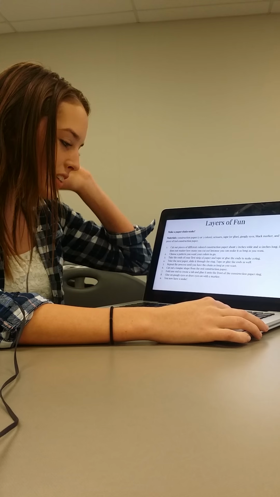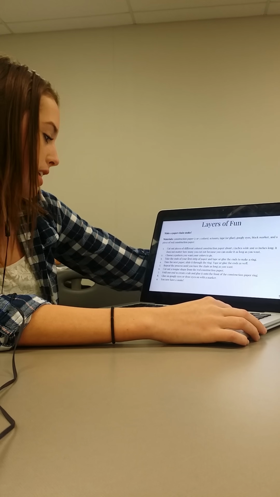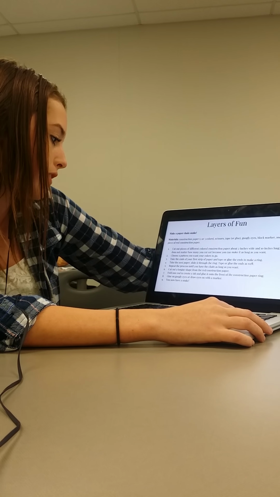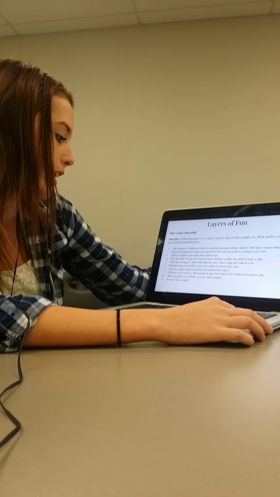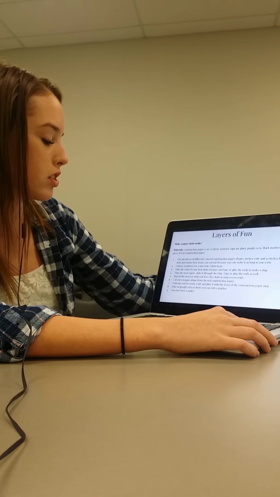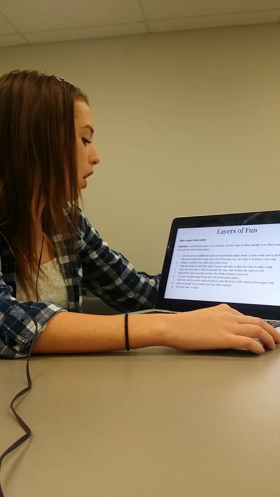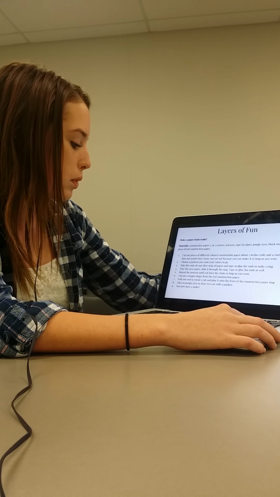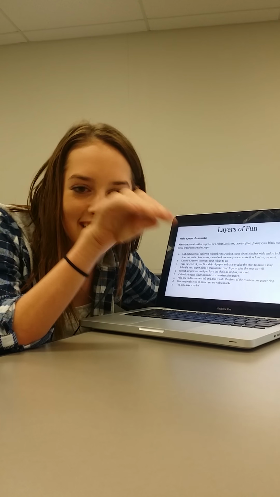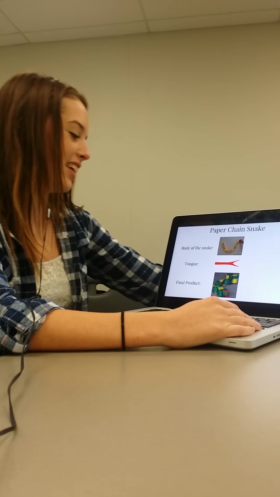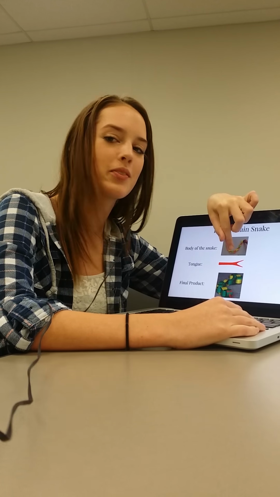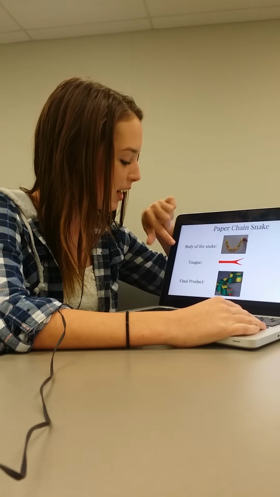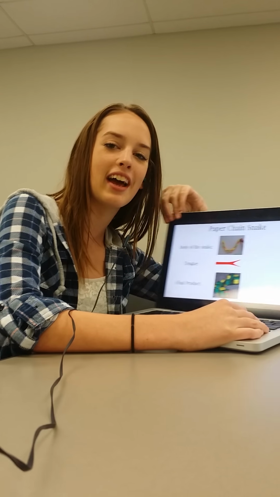Four, take the paper, slide it through the ring, and tape or glue the ends as well. Repeat the process until you have the chain as long as you want. Cut out a tongue shape from the red construction paper, fold one end to create a tab, and glue it to the front of this construction paper ring. Glue on googly eyes or draw eyes on with a marker. Now you have a snake. Here's the body of the snake, how it should look. Here's the tongue of the snake, like that. And then here is your final product.